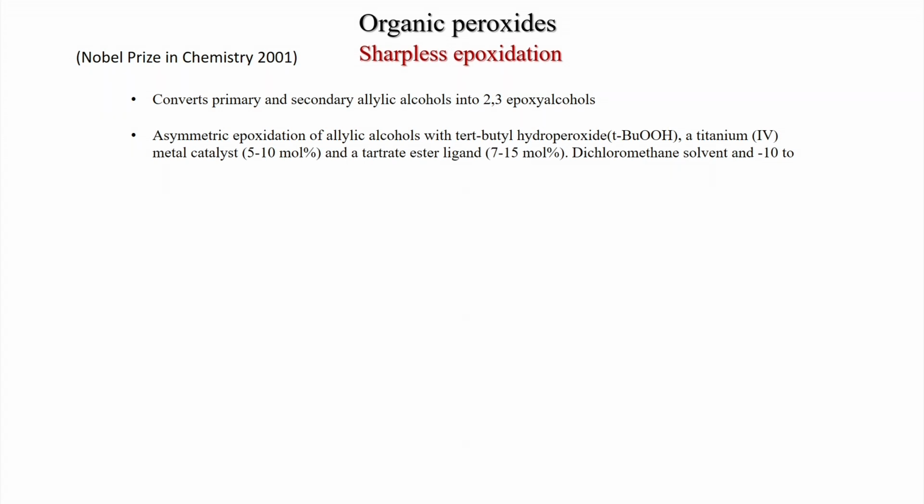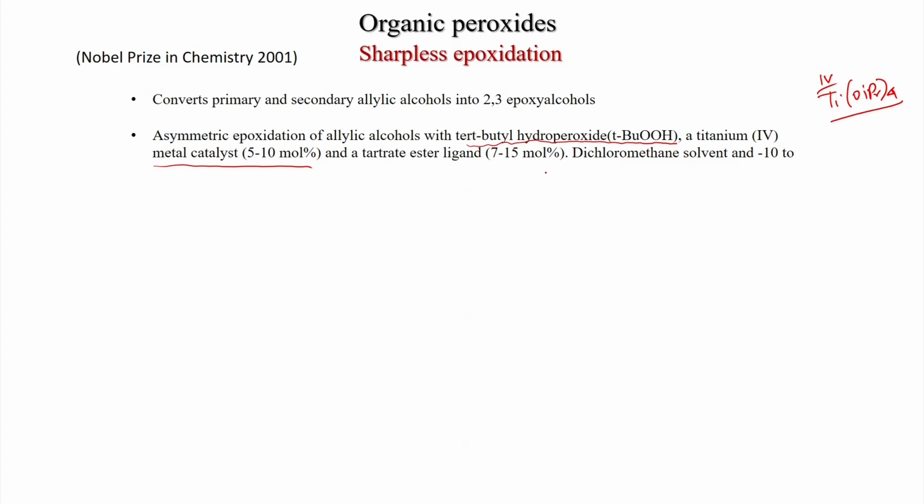Asymmetric epoxidation of allyl alcohols uses tertiary butyl hydroperoxide, this is the peroxo compound, a titanium(IV) metal catalyst at 5 to 10 mole percent, and generally titanium isopropoxide is used, and a tartrate ester ligand.